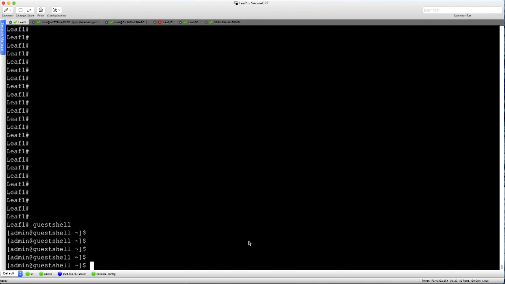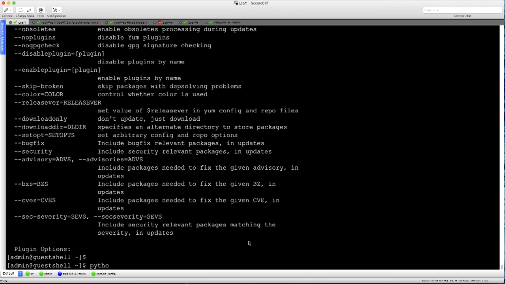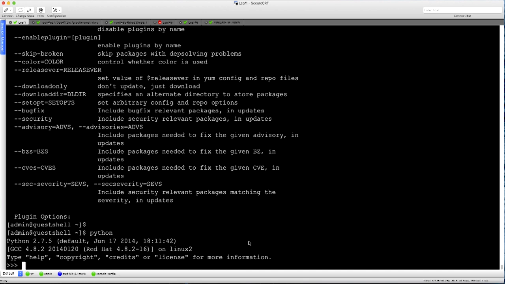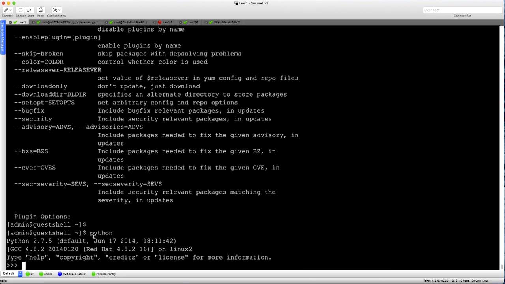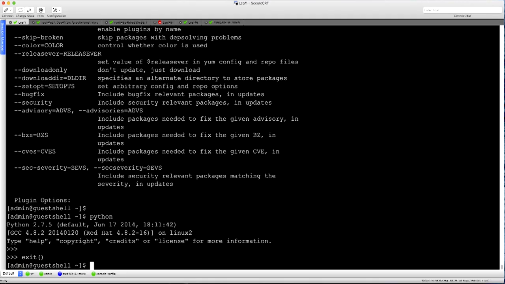Under the Guest Shell, you can run various Linux-based commands to perform several actions, such as yum-related commands to perform a yum package manager upgrade or install a yum package. And you can also execute Python scripts at the Guest Shell prompt. If you notice here, you're running on the Red Hat 4.8 version of the Guest Shell. The Guest Shell gives you access to Python version 2.7.5, and if you want to execute Python scripts, you can execute them inside the Guest Shell itself. It will not affect any of your other shell environments or execution environments.